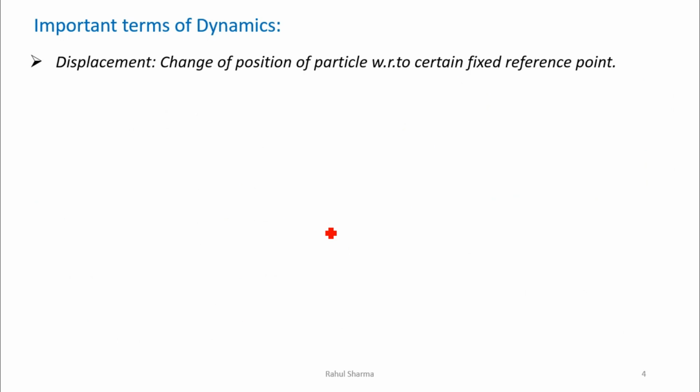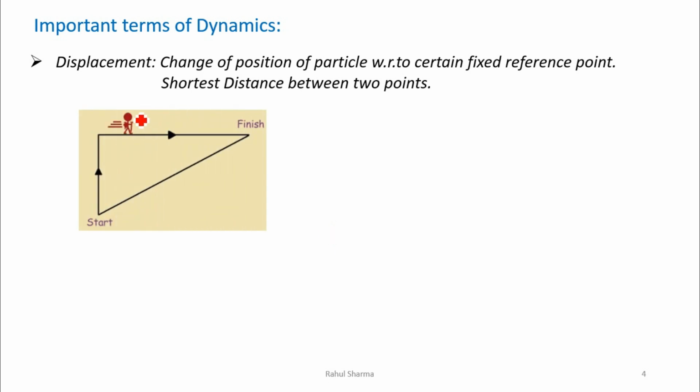Now a few more very important terms. Displacement. Displacement is actually the change of position of a particle or a body with respect to a certain fixed reference point. It is actually the shortest distance between the points. For example, this person has to move from this point to this point. Now the path followed, if I say it moves first to this side and then to this side, this is actually the distance traveled by this person. But when it has to be calculated as displacement, then we take the shortest path, from this start to this finish, the distance in this direction. So this is known as displacement.